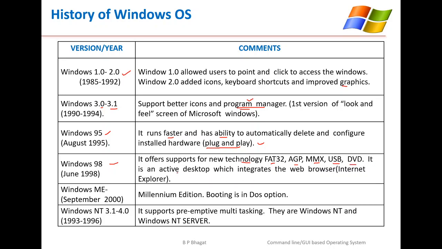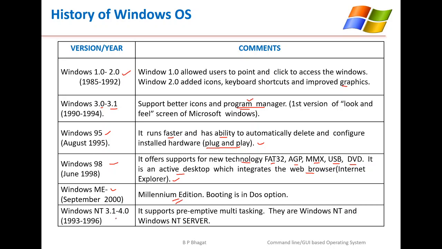It also has an active desktop which integrates the web browser, that is Internet Explorer. Then in 2000, Windows Millennium came up in the market, which has the option of putting in DOS, but this version was not used for a long period of time due to certain limitations.